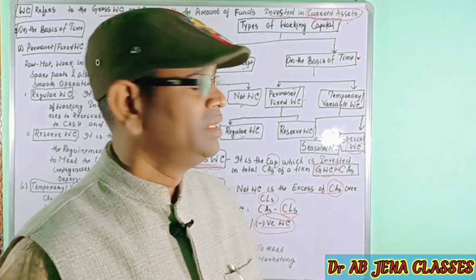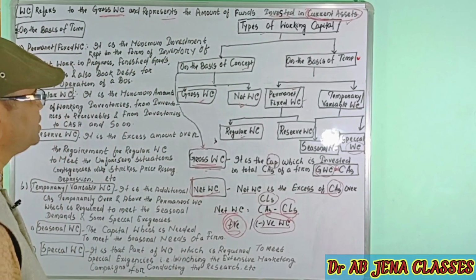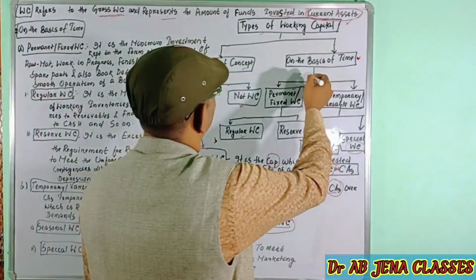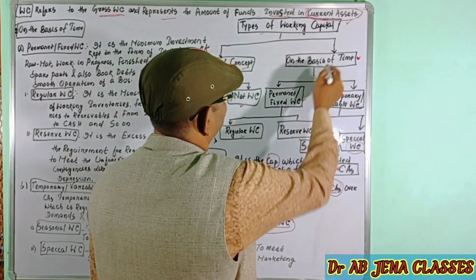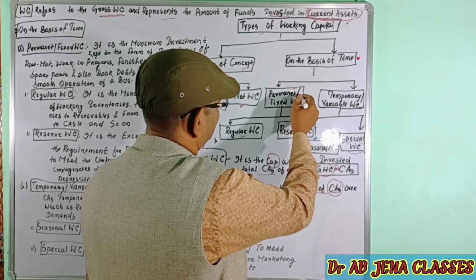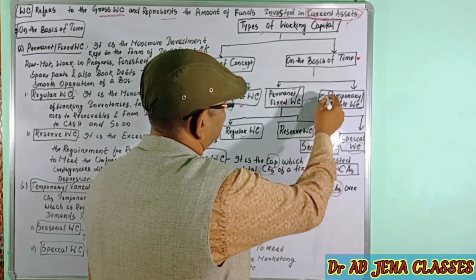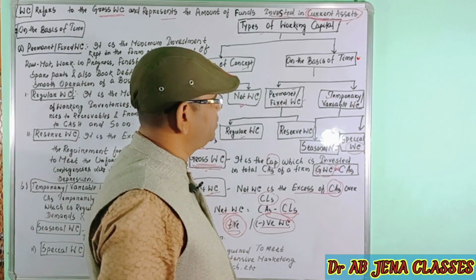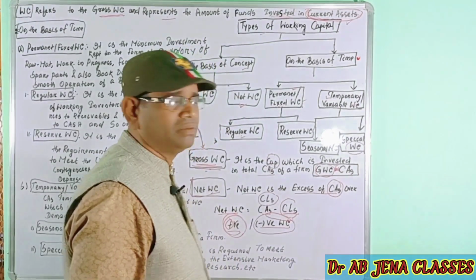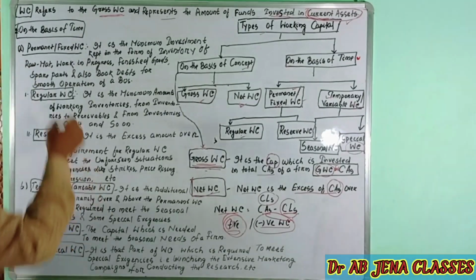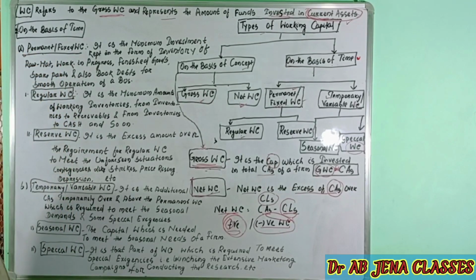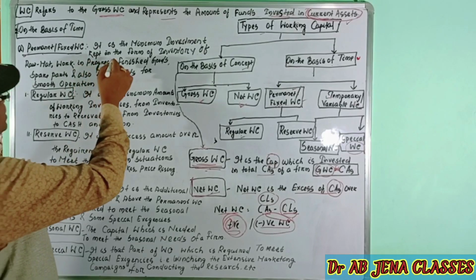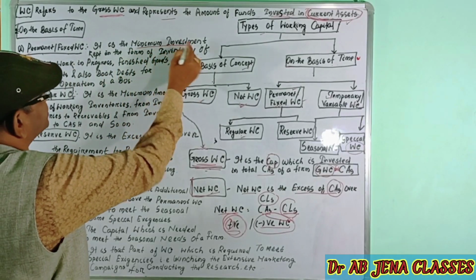Okay, dear friends, now we will discuss the second category of working capital. On the basis of time, it's divided into permanent or fixed working capital, and the second one is temporary or variable working capital. So we will discuss one by one. First one is permanent or fixed working capital. What is this? Permanent or fixed working capital is the minimum investment.